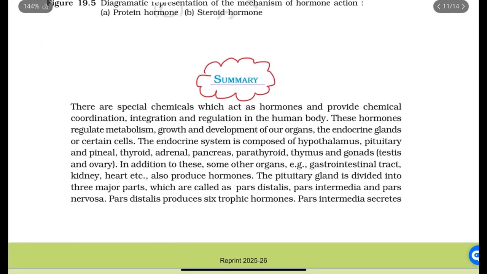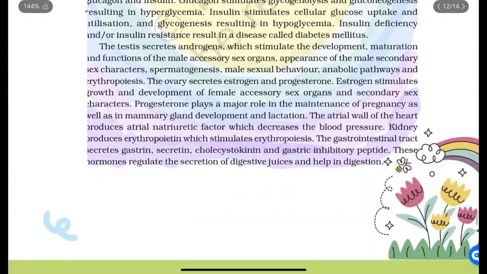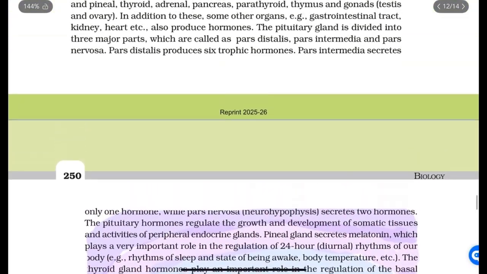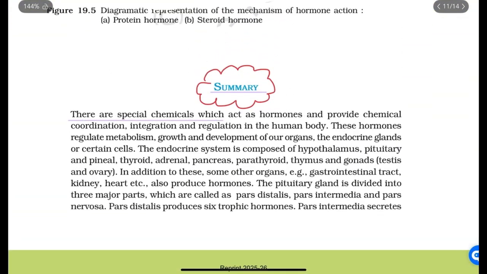Then comes the summary, which is the last part of this chapter. There are special chemicals which act as hormones and provide chemical coordination, integration, and regulation in the human body. These hormones regulate metabolism, growth, and development of our organs. The endocrine glands or certain cells. The endocrine system is composed of hypothalamus, pituitary, pineal, thyroid, adrenal, pancreas, parathyroid, thymus, and gonads, testes and ovary. In addition to these, some other organs, for example gastrointestinal tract, kidney, heart, also produce hormones.